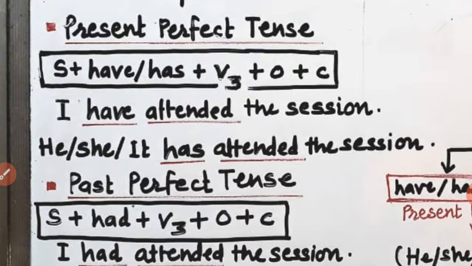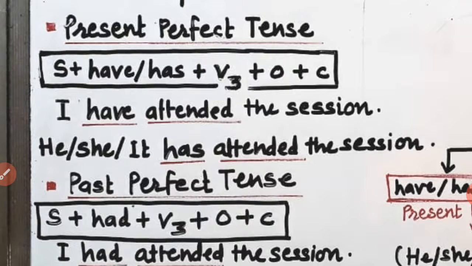So have is a representative of auxiliary to have, and afterwards the action verb attend, which is a basic form, is converted into past participle form by adding ed: attend, attended. This way the structure is maintained and you can declare that the given sentence belongs to present perfect tense.